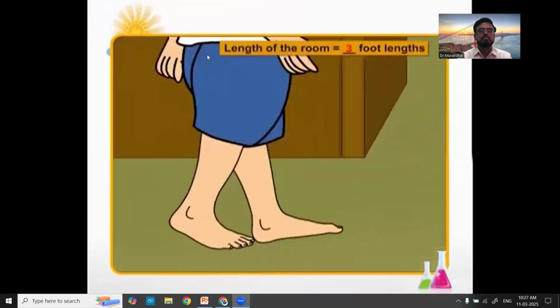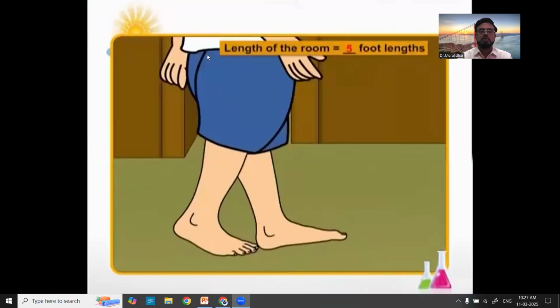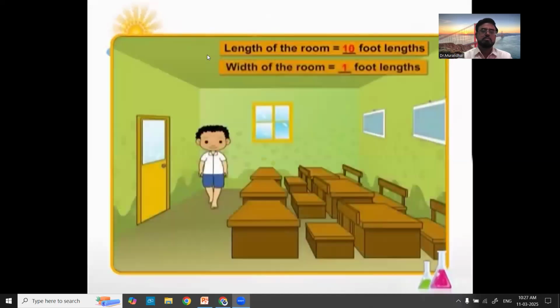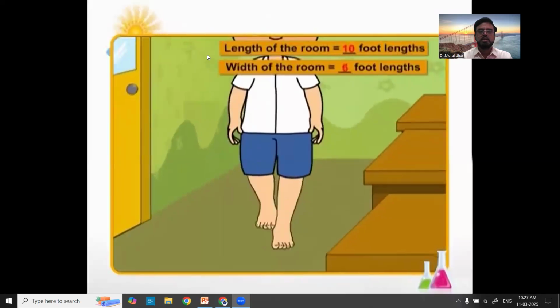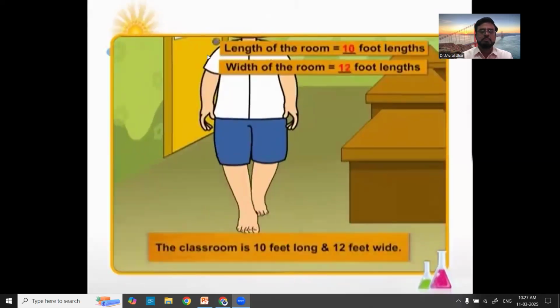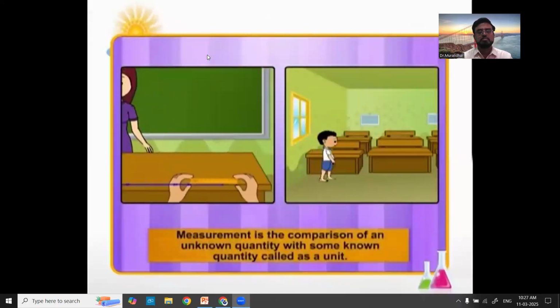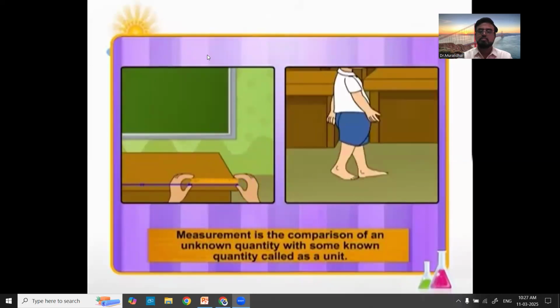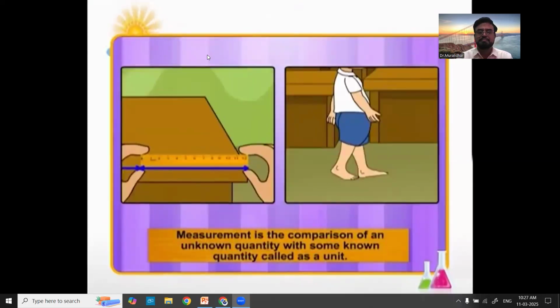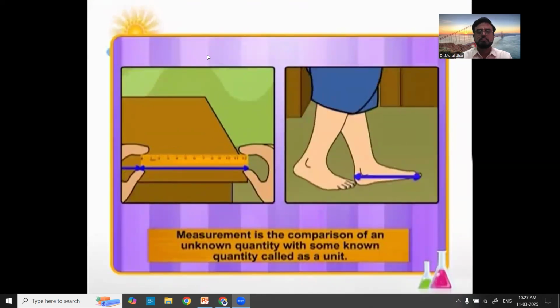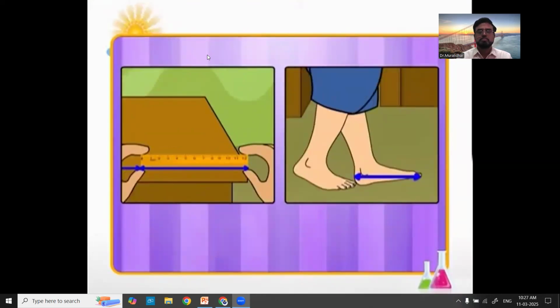As an activity, Ravi is measuring the length and breadth of his classroom using his foot as a unit of length. He finds that his classroom is 10 feet long and 12 feet wide. So we understand that measurement means the comparison of an unknown quantity with some known quantity. This known fixed quantity is called a unit. In the above example, the fixed known quantity is 1 scale length and 1 foot length.